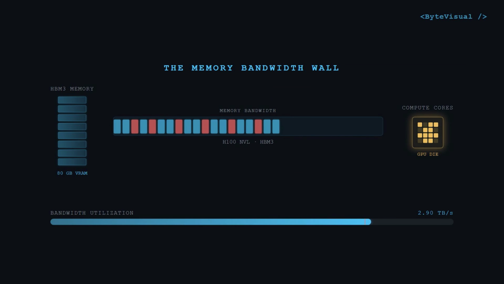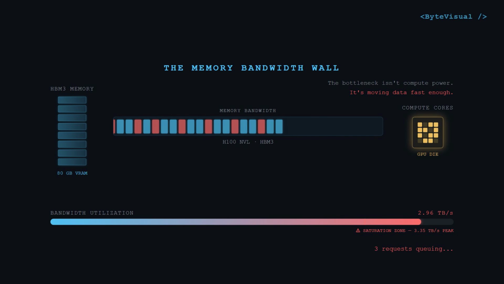Large language models are enormous. Their weights have to live somewhere, and during inference, the hardware has to constantly move data between memory and compute. At scale, the problem isn't simply having enough compute. It's moving enough data fast enough.